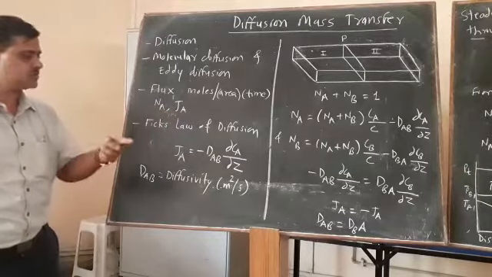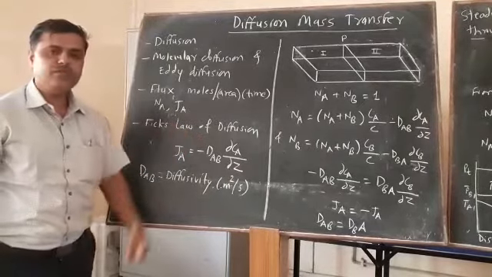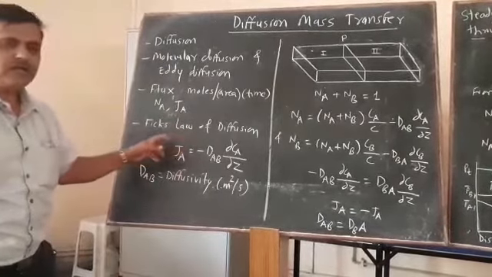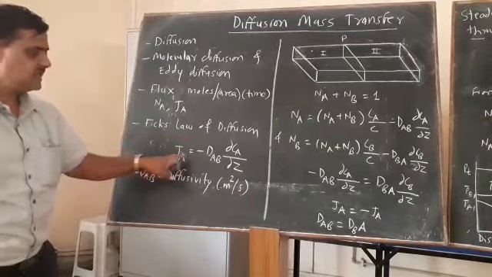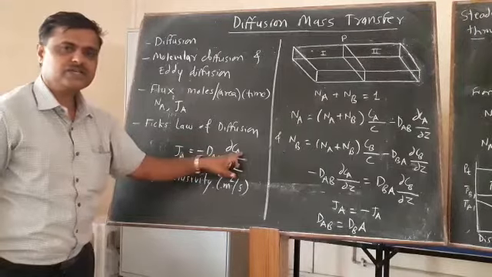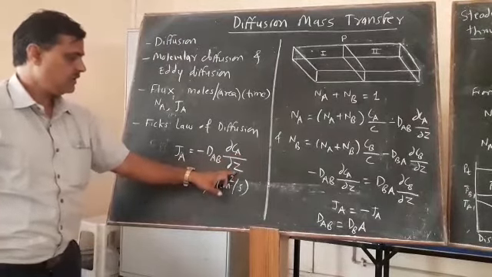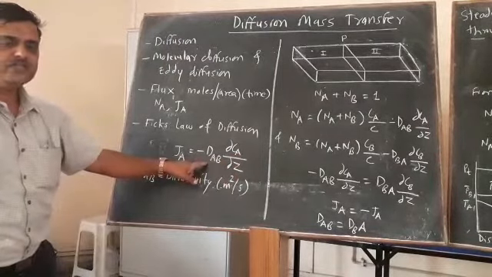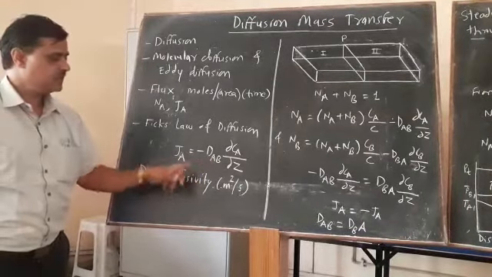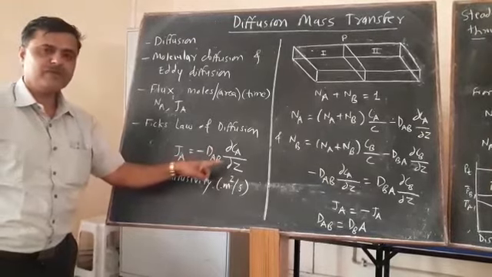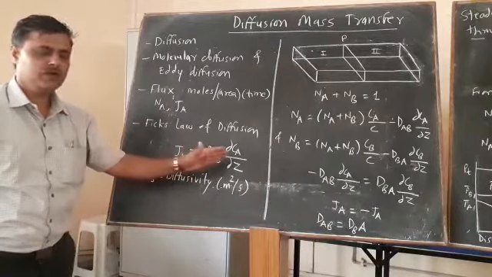velocity of all constituents. Okay, then let us talk about Fick's law of diffusion, the law stated by the scientist Fick. The statement of Fick's law is that the flux is directly proportional to the concentration gradient in the direction of Z. The constant of proportionality is DAB, which is the diffusivity. The negative sign indicates the drop in concentration. The transfer of the component takes place from high concentration to low concentration.